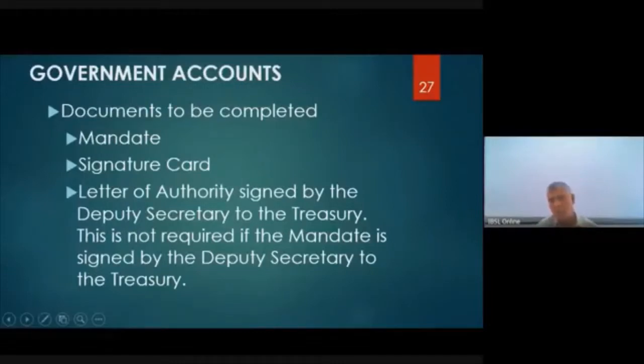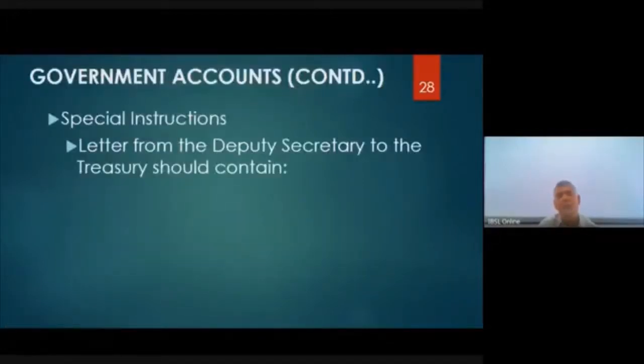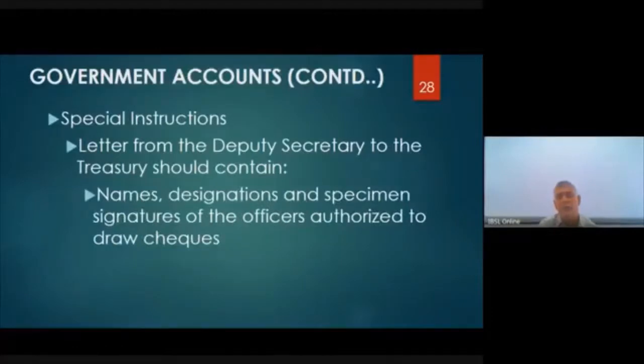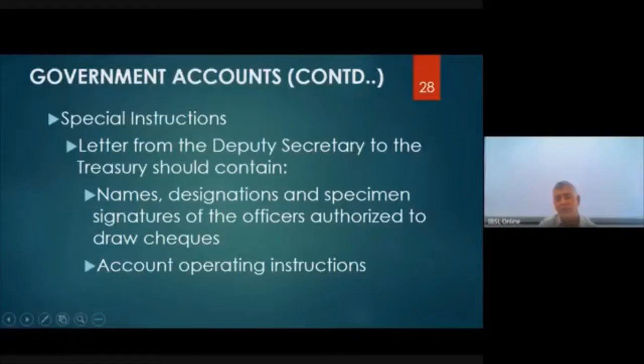Can you remember all this, right? Mandate, signature card, then letter of authority signed by the Deputy Secretary. Account operating instructions. It must say how the checks will be operated. Operating instructions normally come in the form of a check, right?